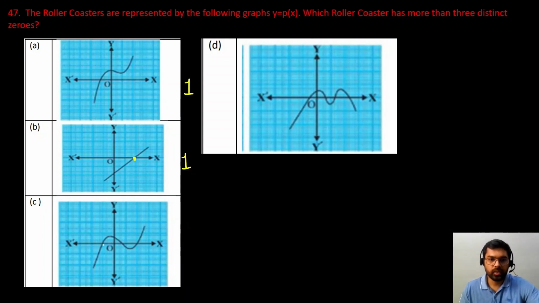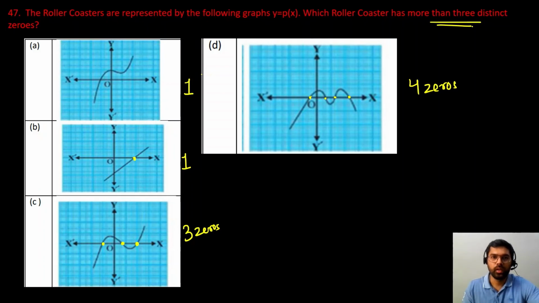Third option में it is intersecting at 3 points, so 1, 2 and 3, so it will have 3 zeros. And option D में it is intersecting at 1, 2, 3, 4, so it has 4 zeros. And in the question it is asking for more than 3 distinct zeros, so option D is our correct answer.